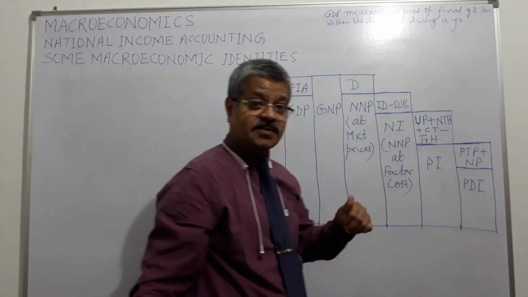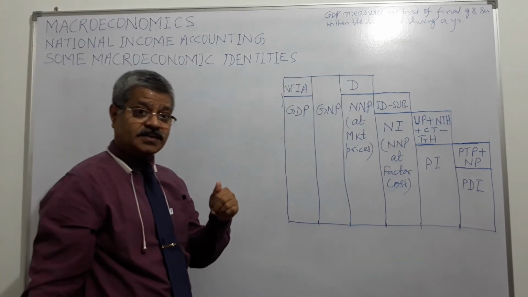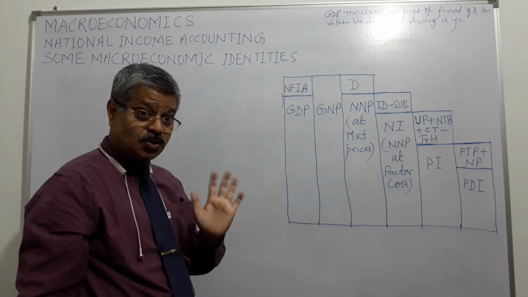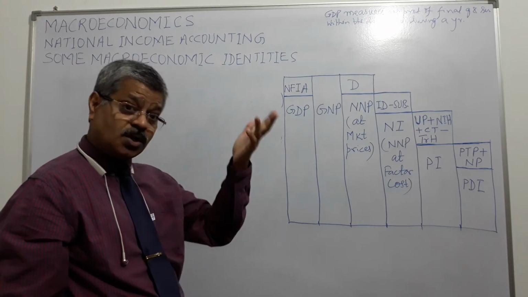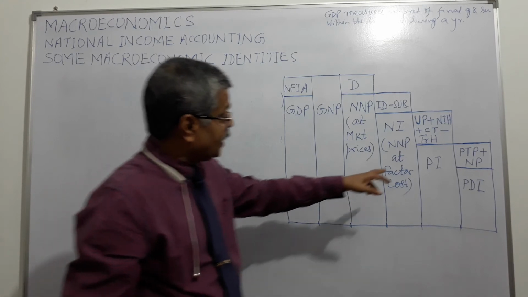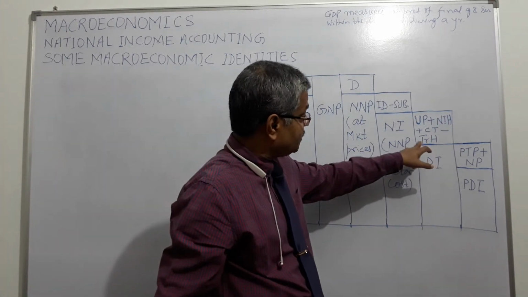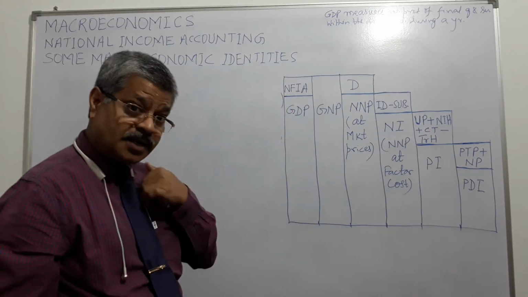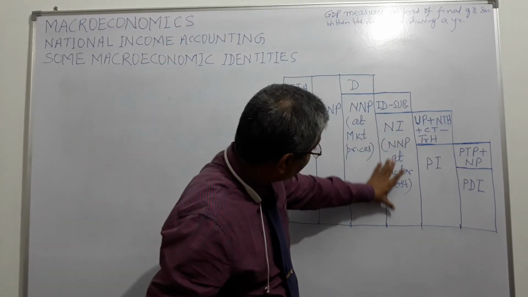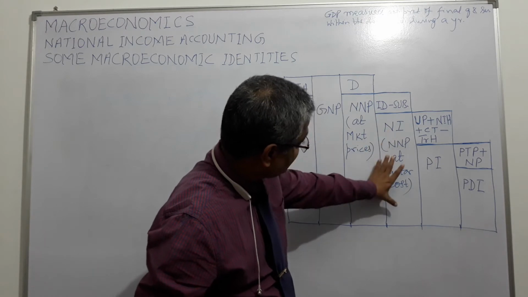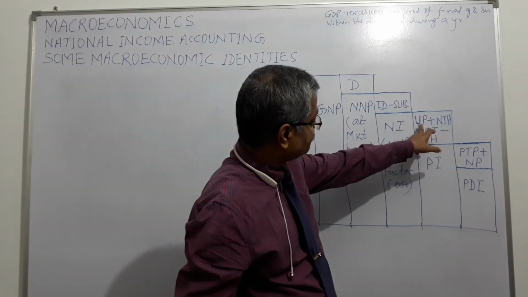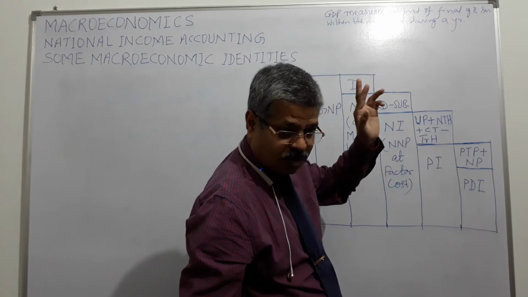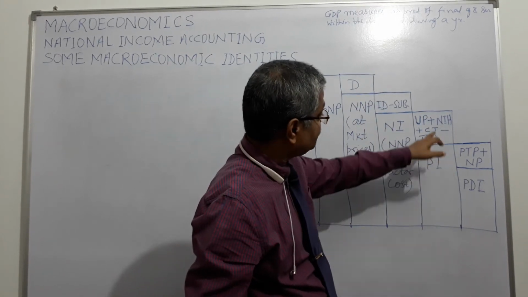Plus corporate tax, the government levies corporate tax on the firms. So that money also doesn't go to the households, it goes to the government. And these are the transfers taking place to the households, right? So out of this area, here what has been done? Undistributed profit is not going to the households, it is going to the companies, being retained by the companies.